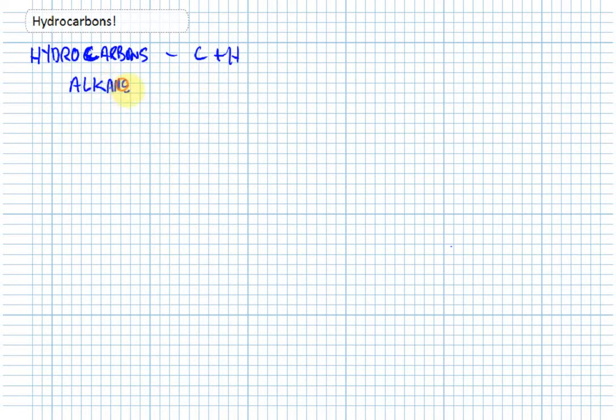This actually comes from Arabic. Alkanes are carbon and hydrogen compounds with only single bonds. So this means that all of the bonds are single covalent bonds.